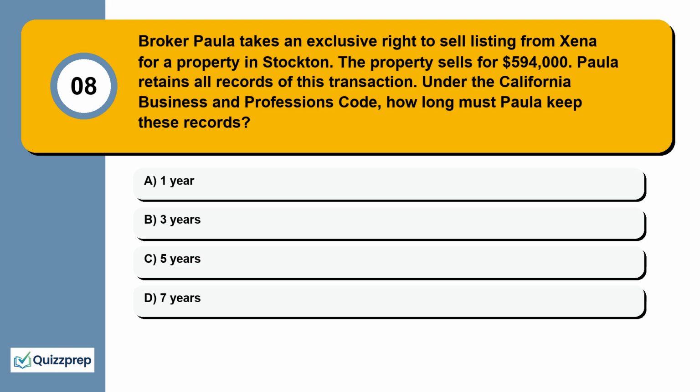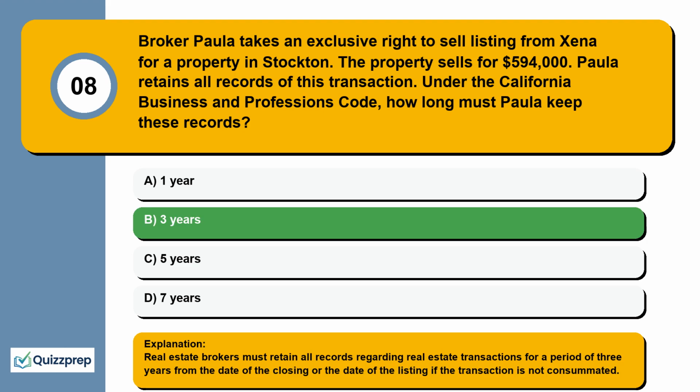Question 8. Broker Paula takes an exclusive right to sell listing from Zena for a property in Stockton. The property sells for $594,000. Paula retains all records of this transaction. Under the California Business and Professions Code, how long must Paula keep these records? 1 year, 3 years, 5 years, 7 years.